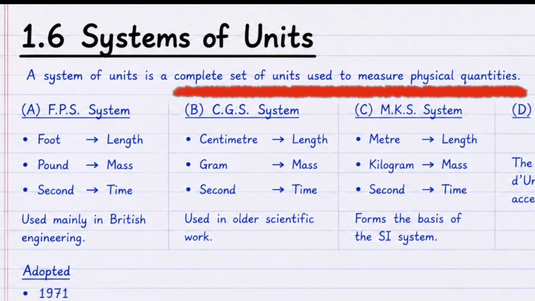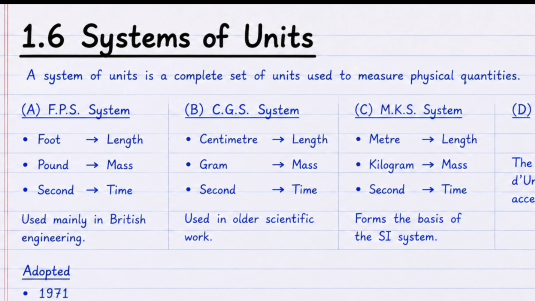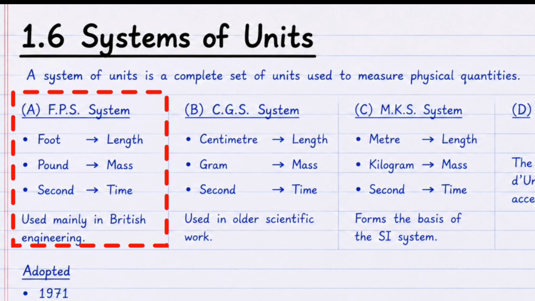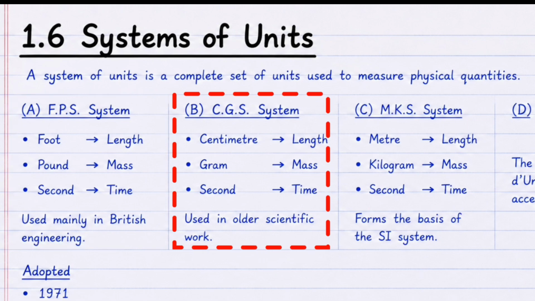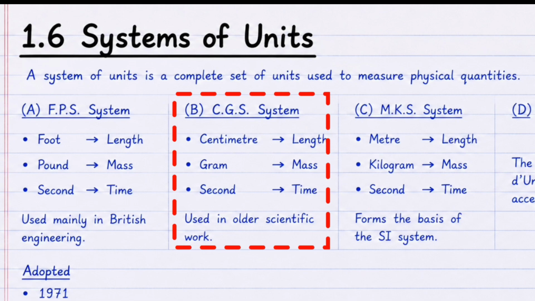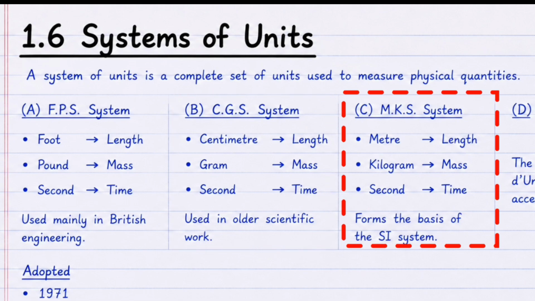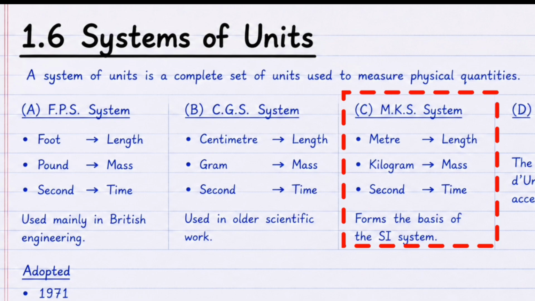System of units. It is a complete set of units used to measure physical quantities like length, mass, and time. There are 4 important systems of units. First is FPS system, which stands for foot, pound, and second. It was mainly used in British engineering. Second is CGS system, used for centimeter, gram, and second. It was widely used in older scientific works. And third is MKS system, which uses meter, kilogram, and second. This system became the foundation of SI system.